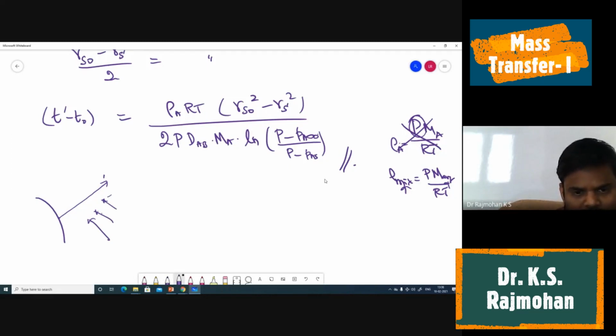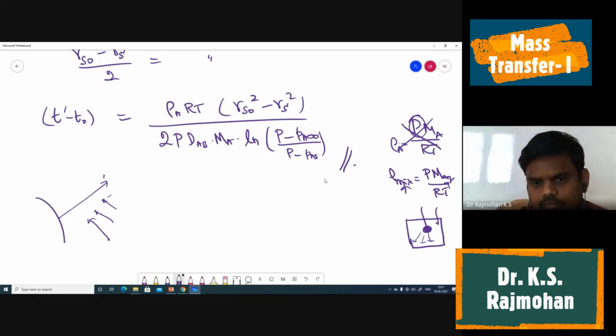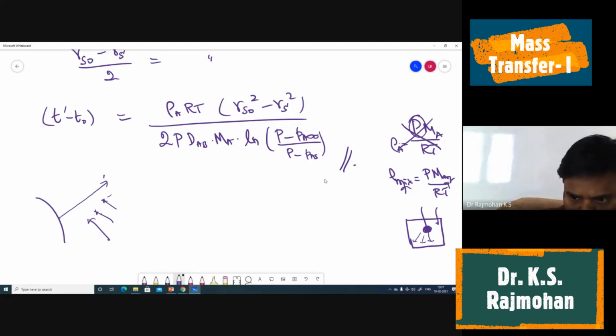Practically this situation may not come, but only for a special case like a closed container. When I say I have a closed room in which I am hanging some naphthalene ball and trying to do an experiment, only this kind of thing is applicable, right? No fan is running in the room like that. Okay, so this is the expression.